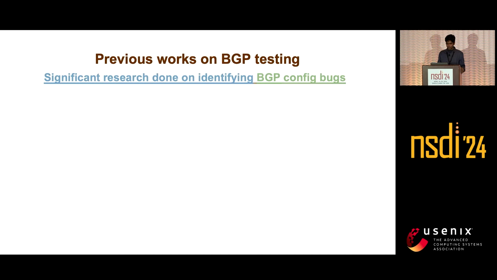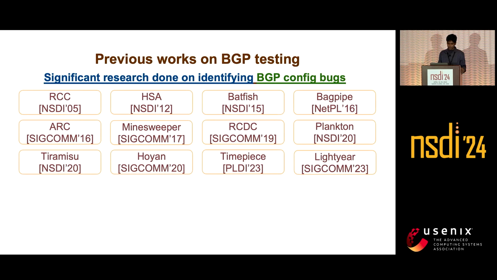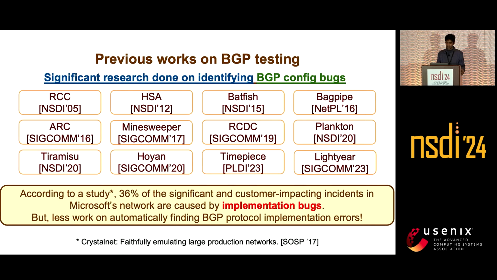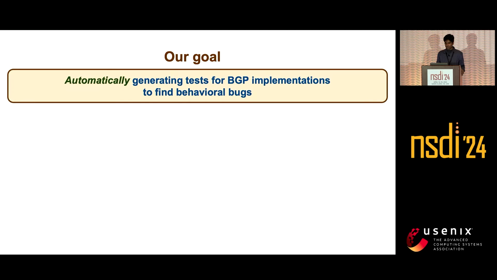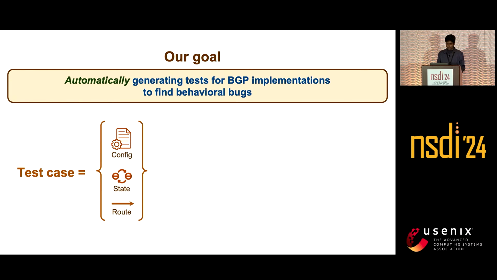Now, most of the previous work on BGP testing has been on identifying BGP configuration bugs. We have seen a lot of them. But according to some study, nearly 36% of customer-impacting bugs arise from the BGP implementations. Significantly less work has been done on testing the BGP protocol implementations and automatically finding test cases for them. So in this work, our goal is to automatically generate test cases for BGP protocol implementations to find behavioral bugs.